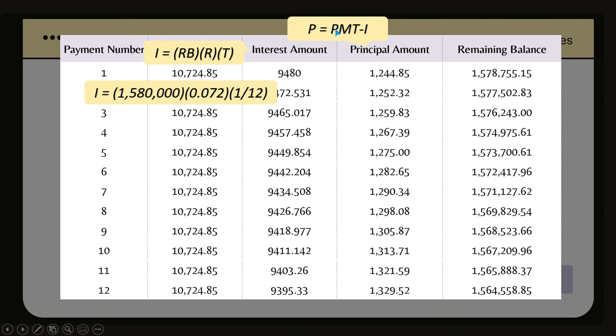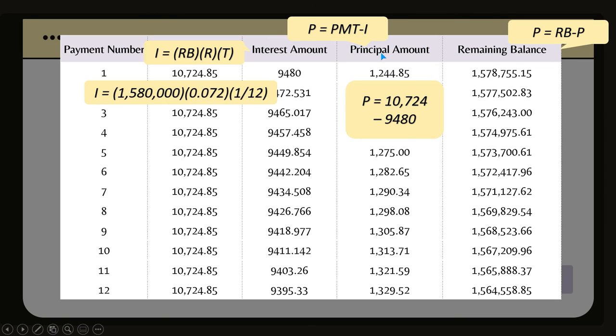Therefore, afterwards, your principal, okay, your principal amount is your payment minus your interest. Therefore, payment, this is your payment. Take away your interest, you will get 1244.85. As you can see, payment, interest, payment, interest. And the remaining balance is, of course, you deduct your principal amount from the remaining balance. Ibig sabihin, this is your principal amount. You're gonna deduct 1,244 pesos and 85 centavos to the 1 million. Okay? 1 million mahigit. Okay?